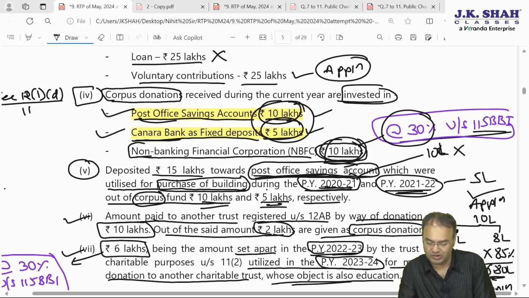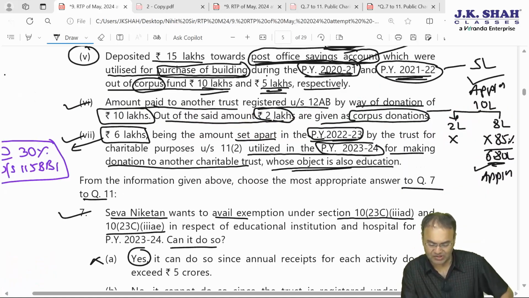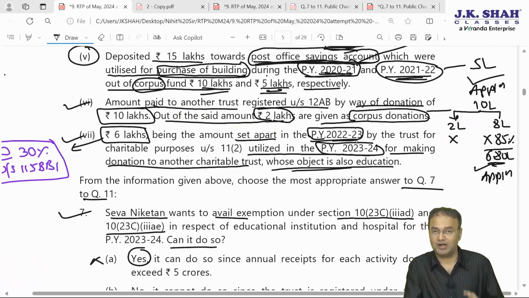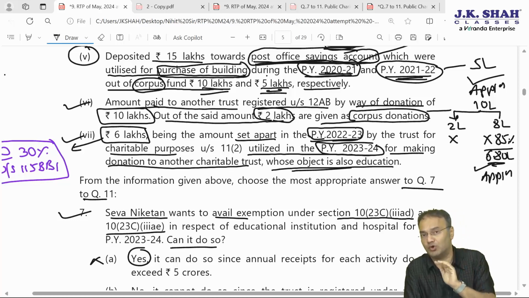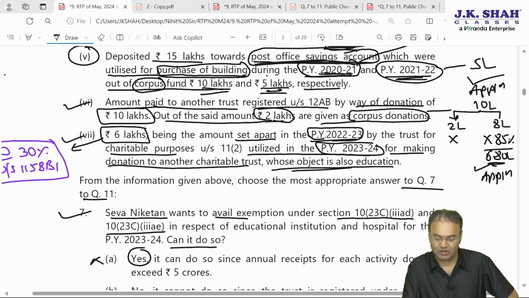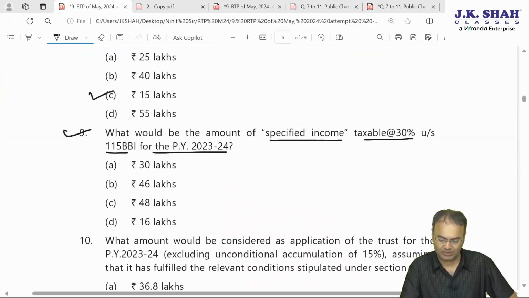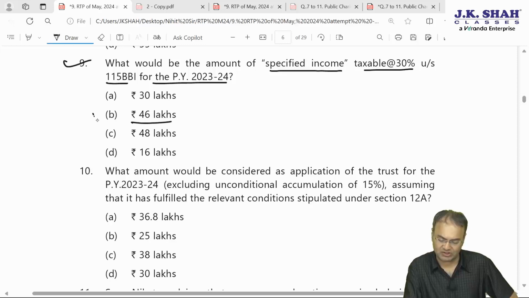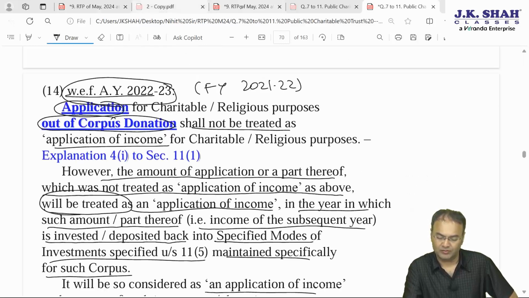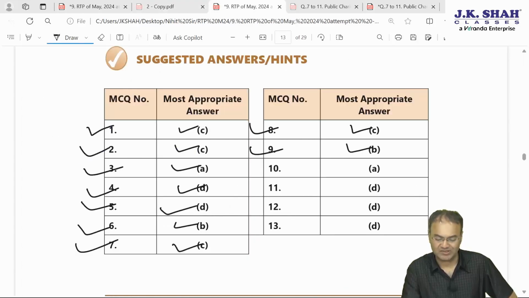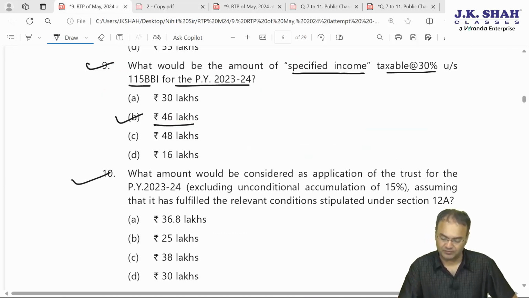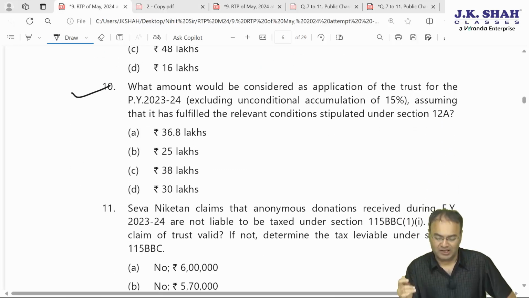So 30 plus this 10, 40, and plus this 6 lakh rupees amount which was set apart in 2022-23 for charitable purpose, but it is utilized for donating it to another trust. So this will be a violation. This 6 lakhs will also become chargeable to tax. 30 plus 10 plus 6, 46 will be chargeable to tax at 30% rate. 46, yes, 46 is one of the options, B. 9th is B. B is the correct answer. Then 10th.